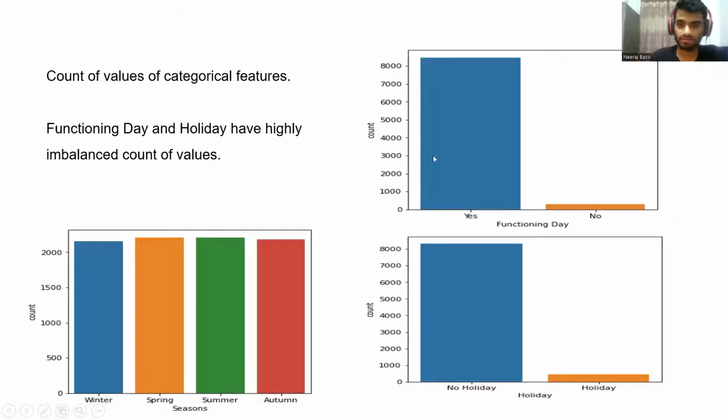Here are the graphs of the categorical features. We can see that seasons is quite balanced, like all the seasons have an equal count of values, and our features like functional day and holiday are highly imbalanced.